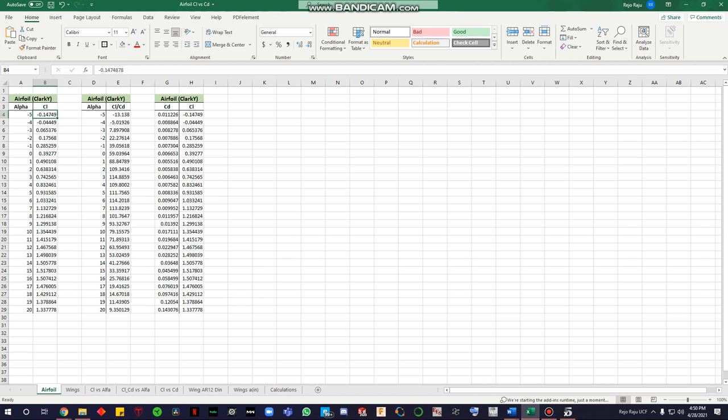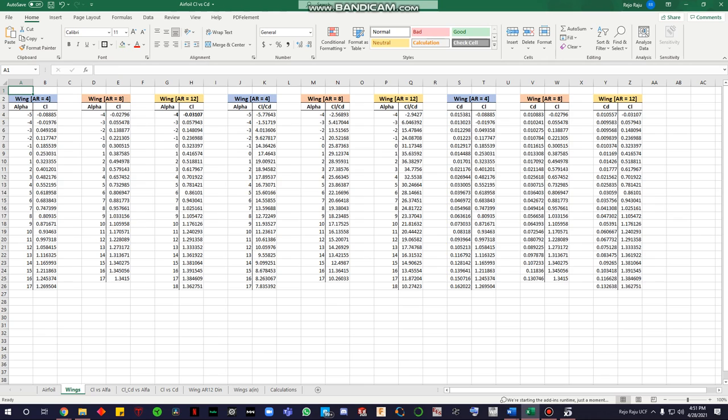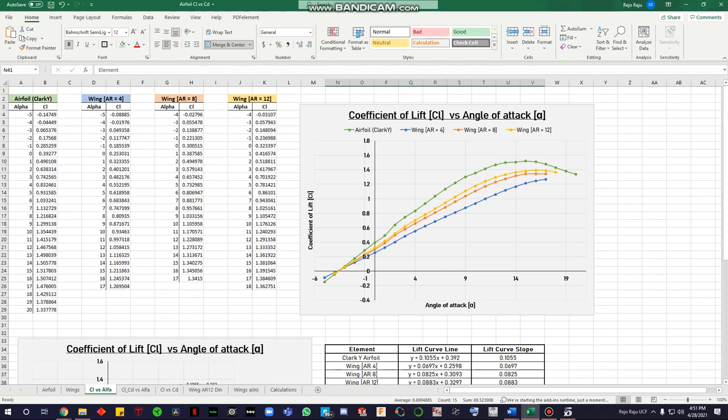So now I can start showing you guys that. So this is the airfoil. This is my alpha versus CL, alpha versus CL over CD, and CL and CD graphs that you have here. This is what you have for the wings for each of the different areas. I've done those, separated them out. I kind of put them all together so it's easier to see and easier to view. Once I have that, I put them all together to get a CL versus alpha chart here.